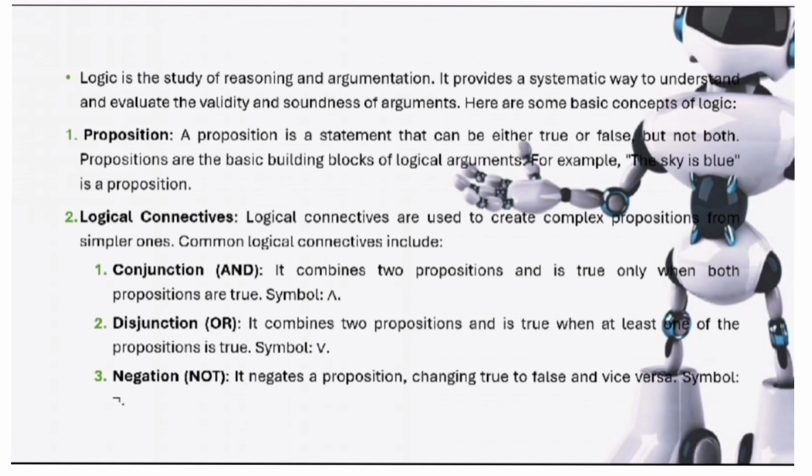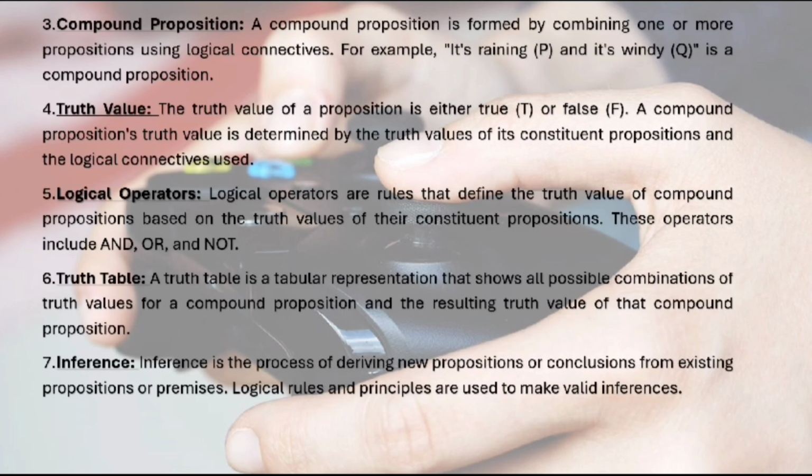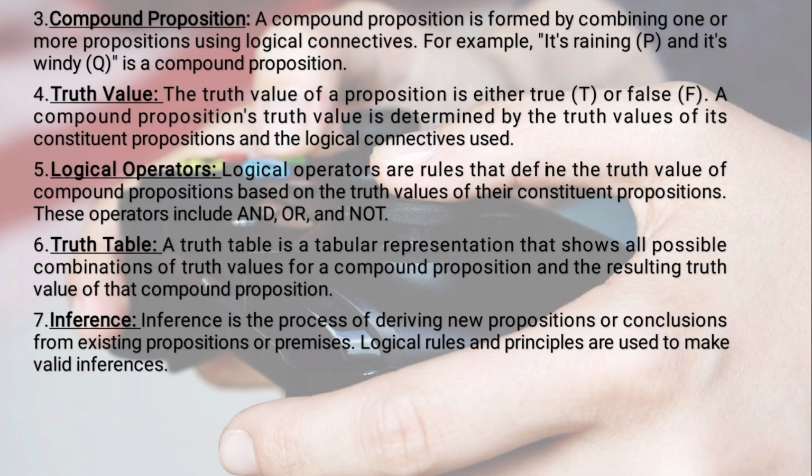Next is the NOT operation, which reverses the truth value of a proposition. If a particular proposition is true, then the NOT operation makes it false. Then a compound proposition is a combination of two or more valid propositions, connected by logical connectives.